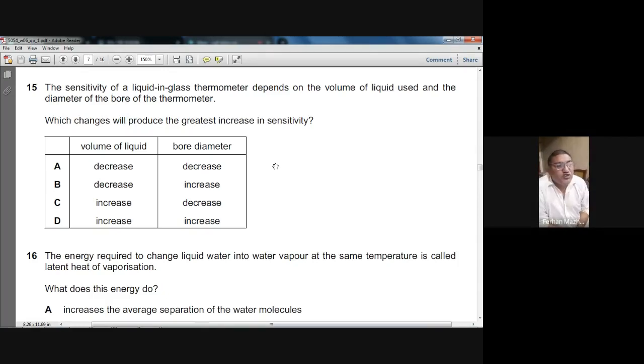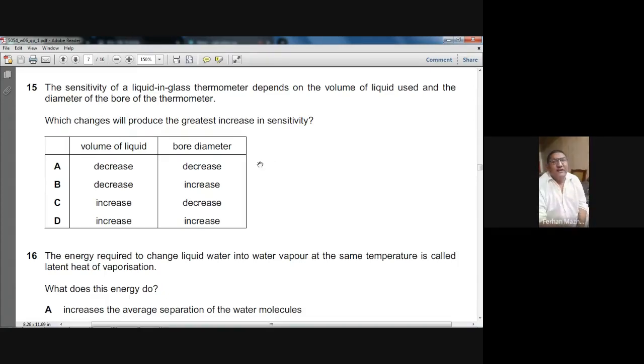The bore diameter should be decreased because if the diameter is smaller, the length of the thread will become larger. So the bore diameter should decrease and the volume of liquid should increase. So what is the choice? C is the right choice. The volume of the liquid should increase and the bore diameter should decrease. It will increase the sensitivity of the thermometer. So for question number 15, C is the choice.